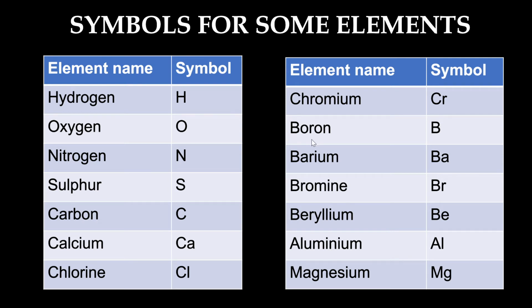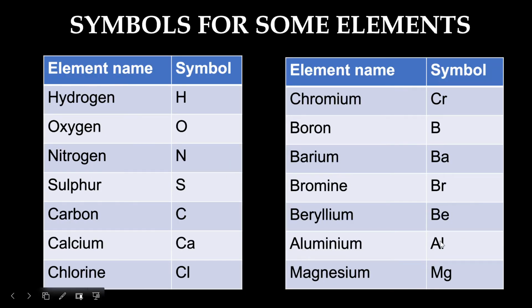Now for boron we represent the element by B. Barium, B is already there, so we can't represent barium again by B. So the next letter comes into picture. So Ba. Next comes bromine, Br. Similarly beryllium, Be.